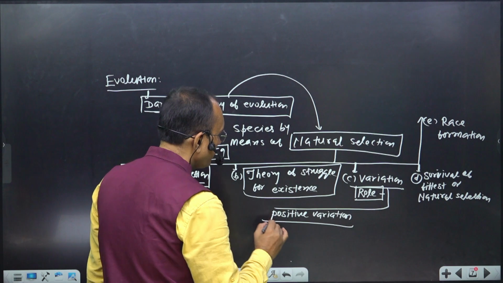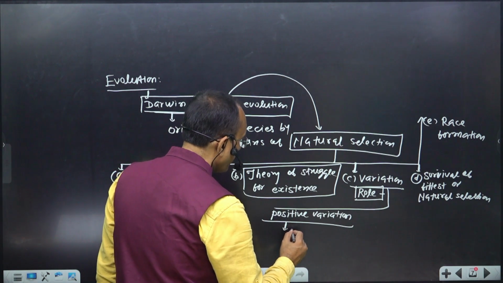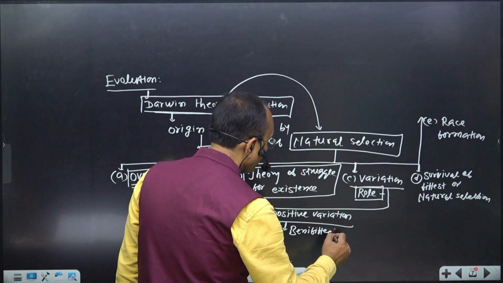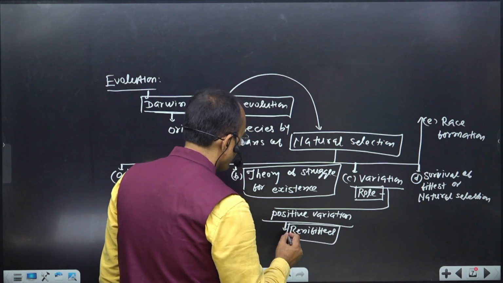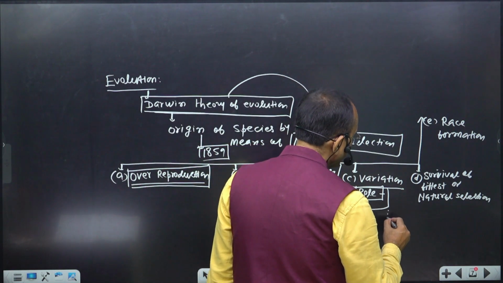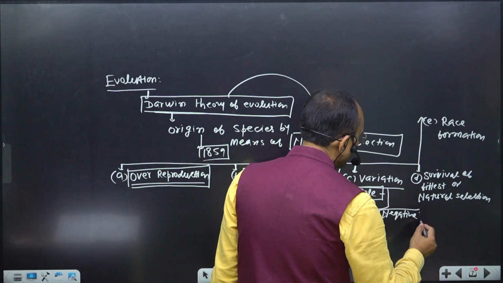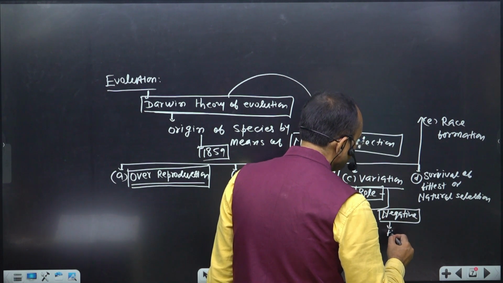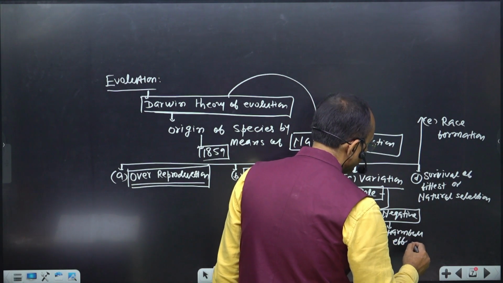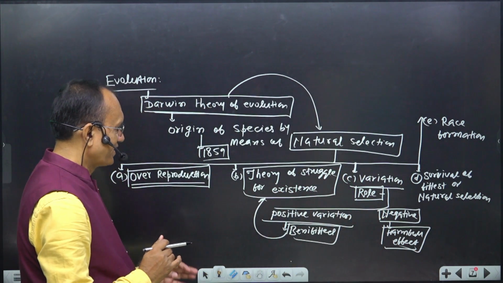So those have positive variation, they benefited in the course of a struggle for existence, and those that have negative variation, it has a harmful effect in the course of a struggle for existence.